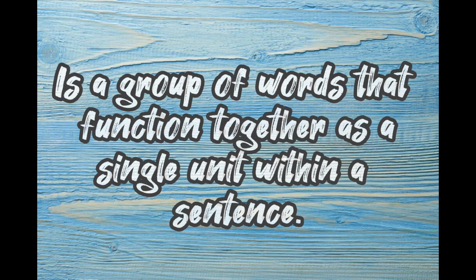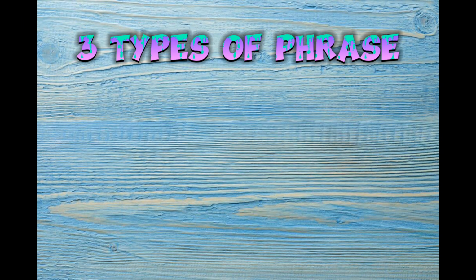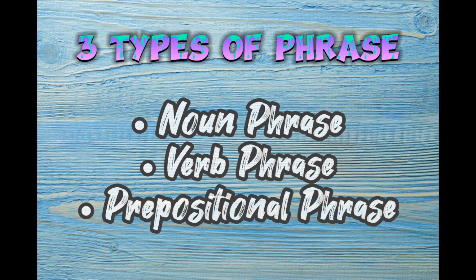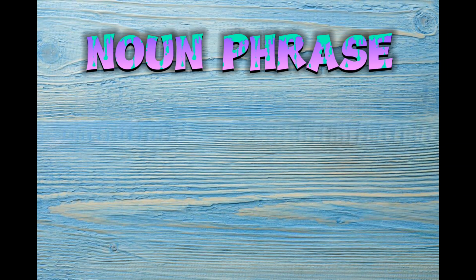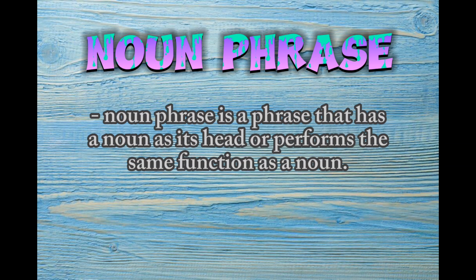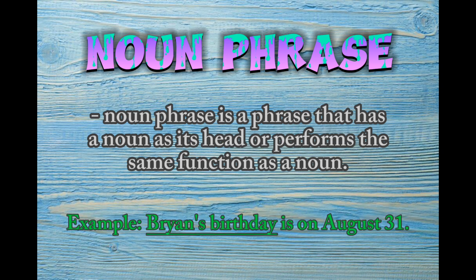A phrase is a group of words that function together as a single unit within a sentence. Phrases have three kinds: the noun phrase, the verb phrase, and prepositional phrase. A noun phrase is a phrase that has a noun as its head or performs the same functions as a noun. So for example, Brian's birthday is on August 31. So in this sentence, the subject is the noun phrase, which is Brian's birthday.